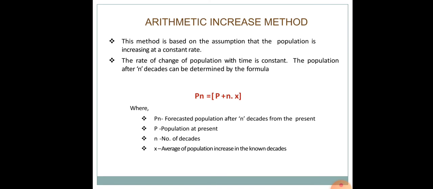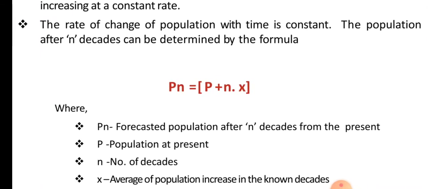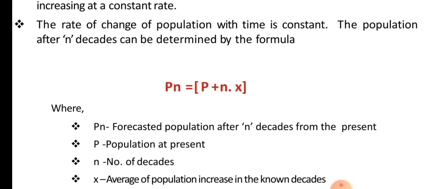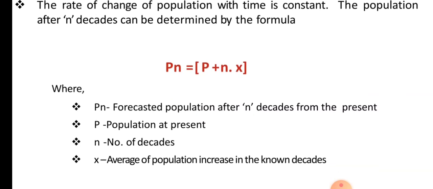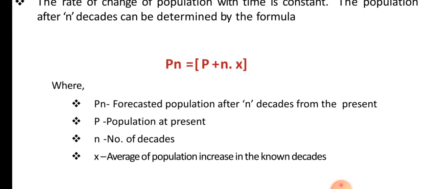Coming to the arithmetic increase method. This method is mainly based on the assumption that the population is increasing at a constant rate. We just assume that the rate of change of population is constant with respect to time. The population after n decades can thus be determined by using the formula Pn = P + n*x, where Pn is the forecasted population after n decades.